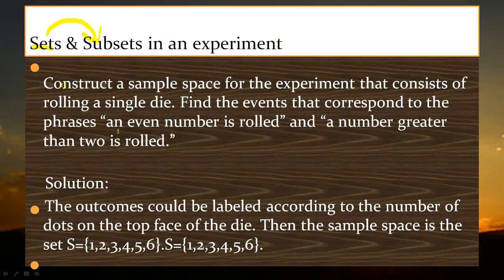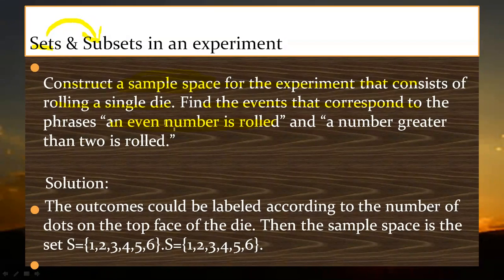Construct a sample space for the experiment that consists of rolling a single die. Find the event that corresponds to the phrase an even number is rolled. What am I getting? It means I'm getting an even number when I'm rolling a die. From there, I have too many possibilities. The sample space offers me a number of possibilities.